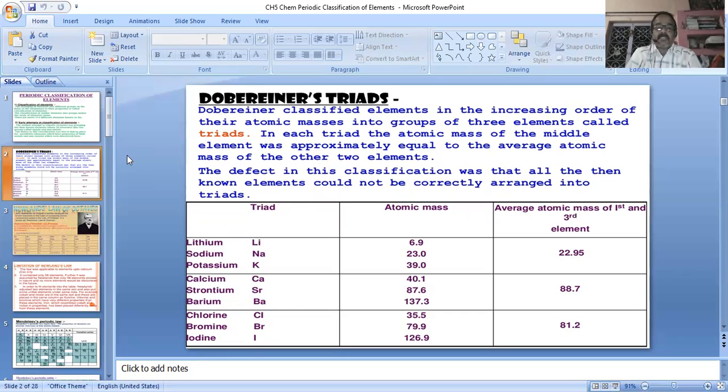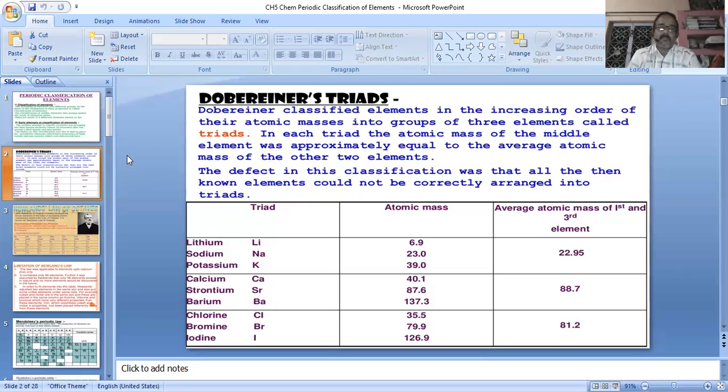In each triad, the atomic mass of the middle element was approximately equal to the average atomic mass of the other two elements. Suppose there are three elements A, B, C. When we add the mass values of A and C and divide by 2, we calculate the average. So A plus C divided by 2 equals B. This is the mass value of element B.